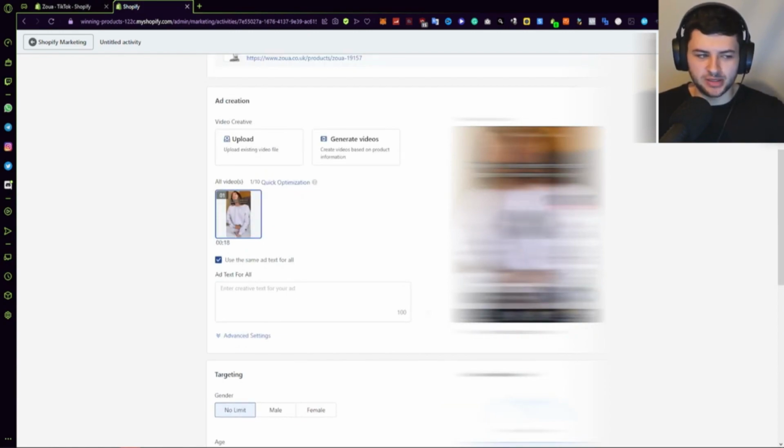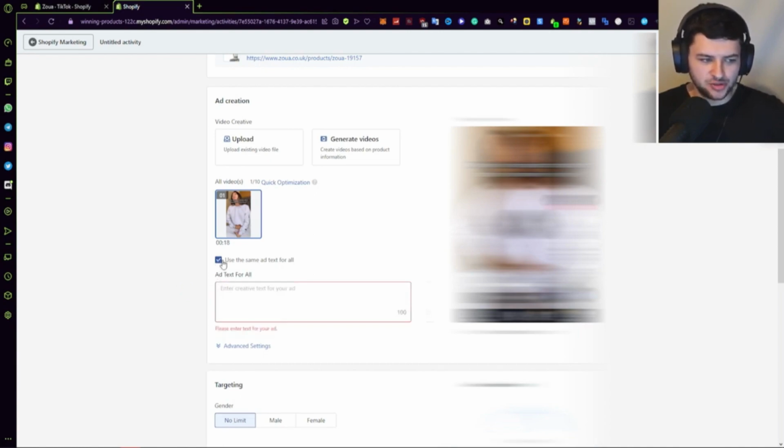This is where you can preview the actual ad itself so we can see what it looks like, and that will allow you to preview it and show you what users will actually see when they see your ad. Okay, so that's important. Add text for all. This is the text of the ad over here. Okay, so we can customize this, and you can press use the same ad text for all. So basically this will configure the text shown in your ad.